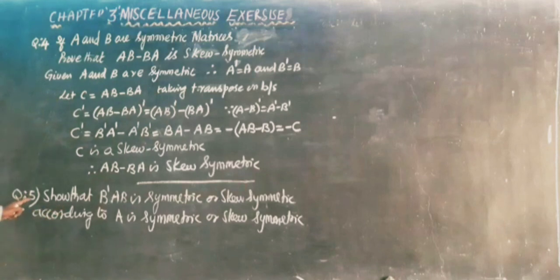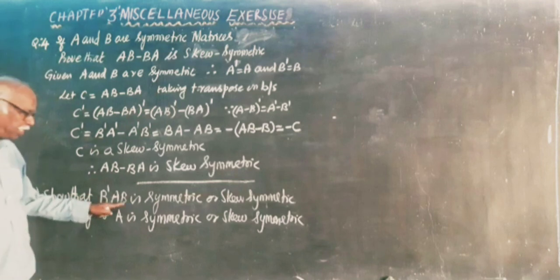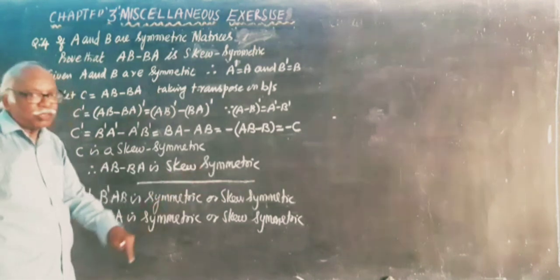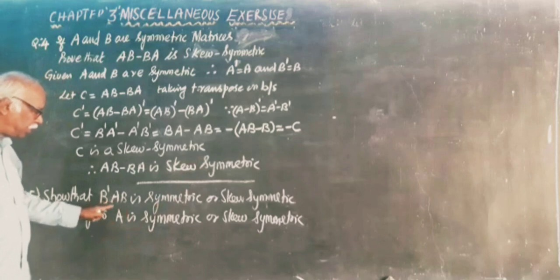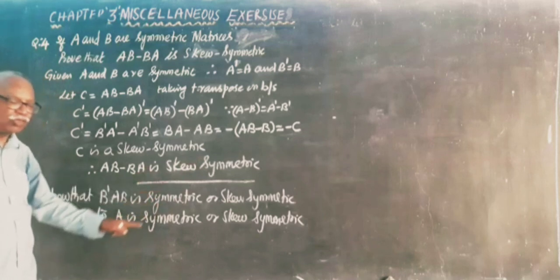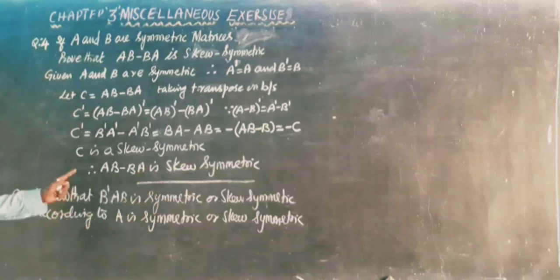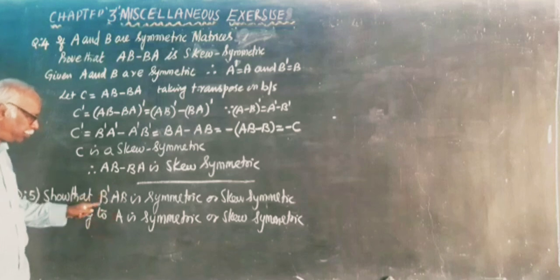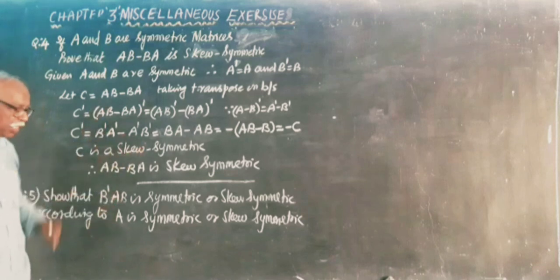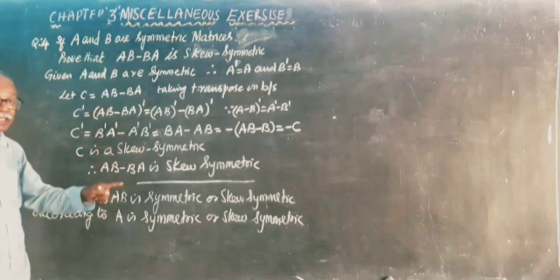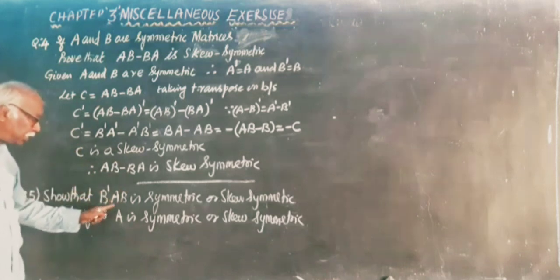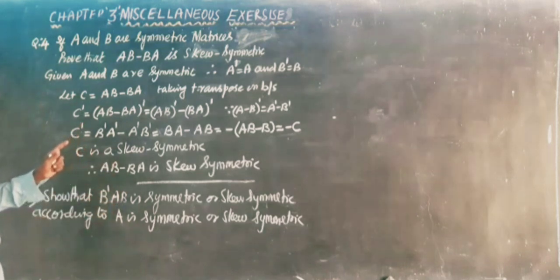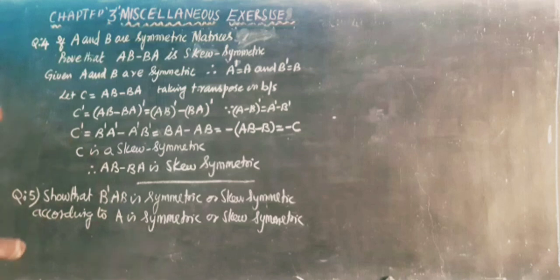Next question, question number 5. Show that B dash AB is symmetric or skew symmetric according to A is symmetric or skew symmetric. We have to show that if A is symmetric, B dash AB is also symmetric. If A is skew symmetric, we have to prove that B dash AB is also skew symmetric. There are two cases.